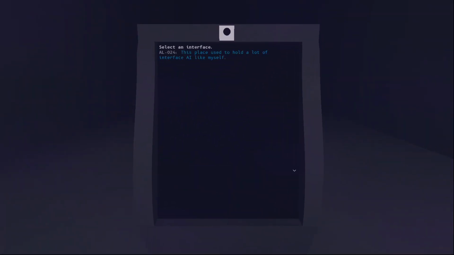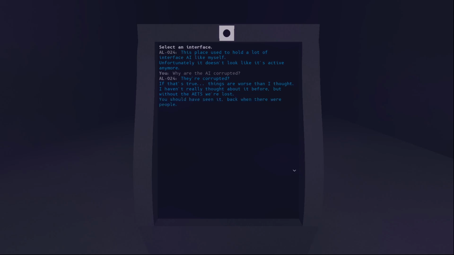Ow. The place used to hold a lot of interface AI like myself. Fortunately, it doesn't look like it's active anymore. Why are the AI corrupted? They're corrupted? That's true. Things are worse than I thought. I haven't really thought about it before, but without the AETS, we're lost. You should have seen it, back when there were people. There were no problems, no worries about health or comfort. They just enjoyed existing and creating.